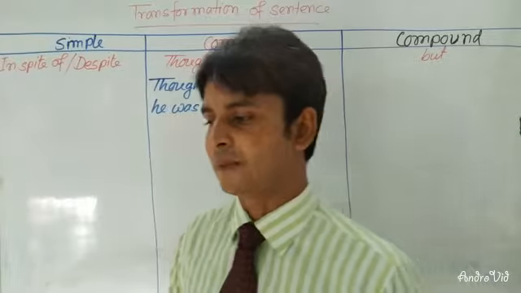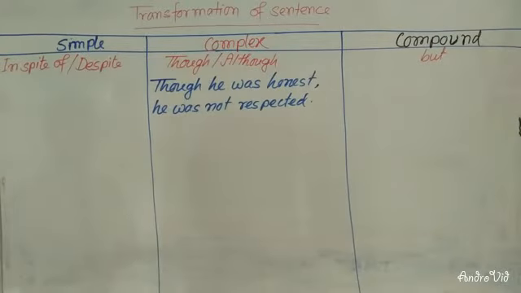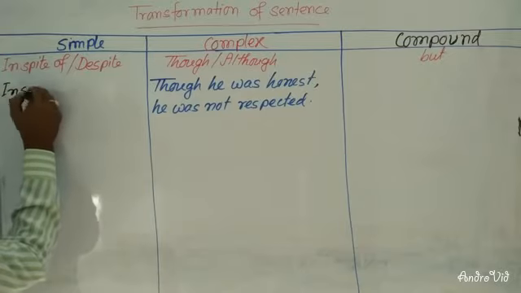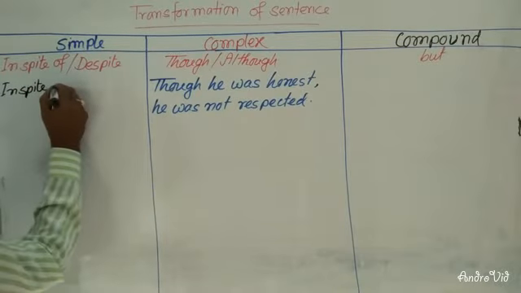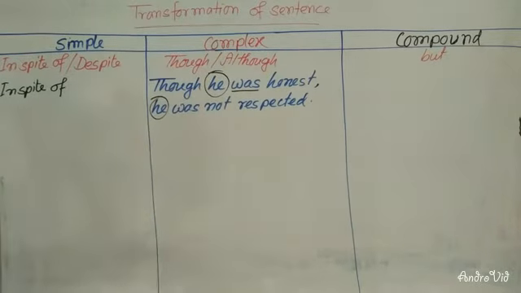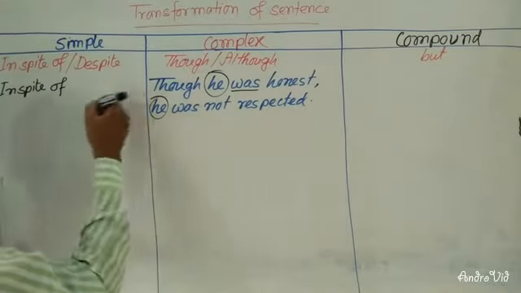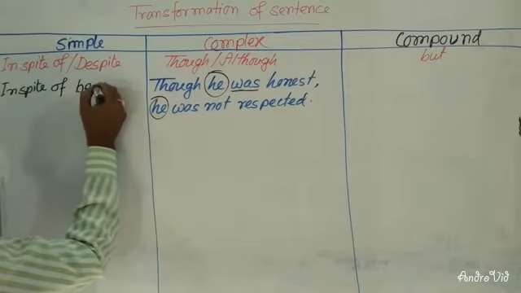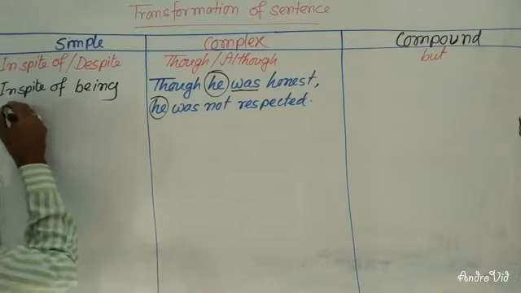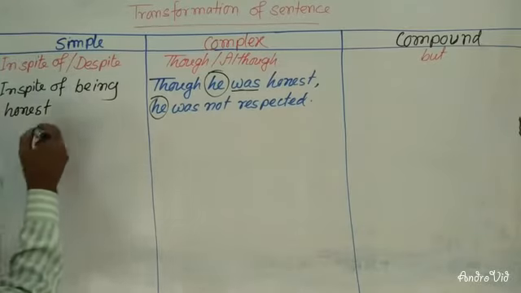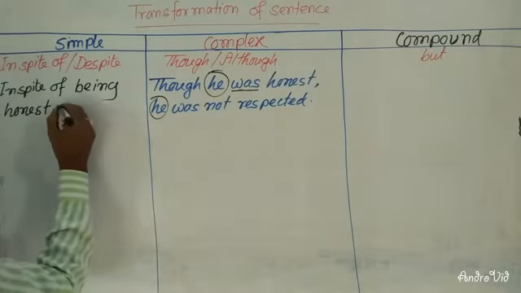Dear learners, you follow me. I'm going to make you understand about it. So you will have to write here at first, in spite of or despite. You can use one of them. In spite of, there is the same subject, so you can omit another subject. So you can write here in spite of being, then ing with the be verb, the base form is be, in spite of being honest. Then you will have to put a comma, then he was not respected.